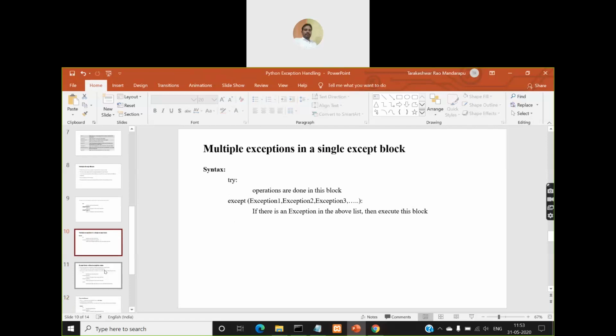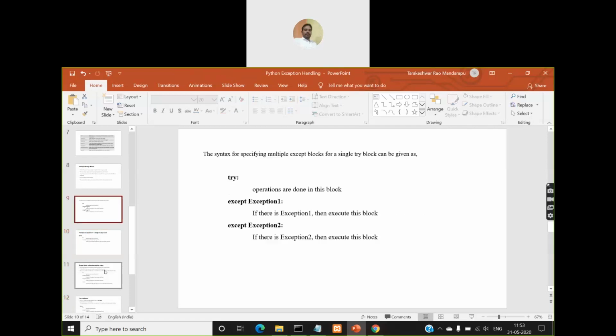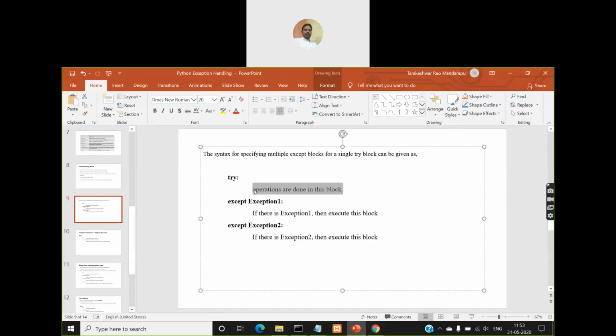So just like you have multiple except blocks, you can put all these multiple exception types into a single except block, so that irrespective of what exception occurs, only one except block will be handling all types of exceptions, instead of having multiple except blocks like this. For example, you have written a try block here, and inside this try block, for example, there are two types of exception possibilities.